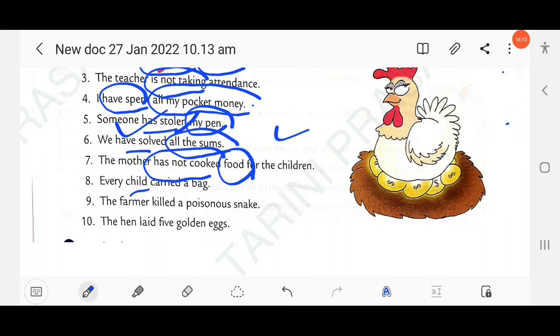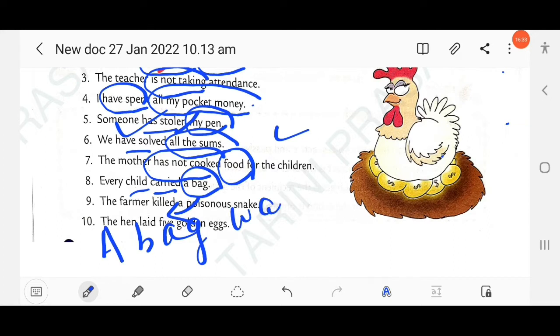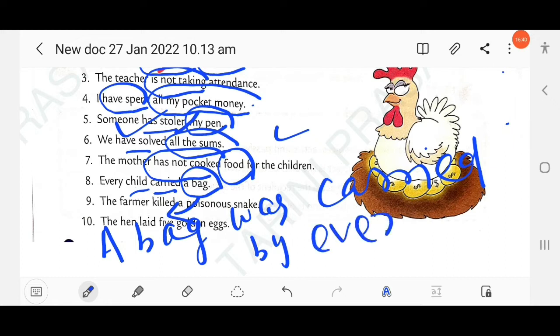Then next question here, every child carried a bag. So here the object is, carried what? Carried a bag. So here the object is a bag, and here the tense is used carried, simple past. So here the object in the active voice becomes a subject in the passive voice. So you have to write here a bag was carried by every child. Clear?